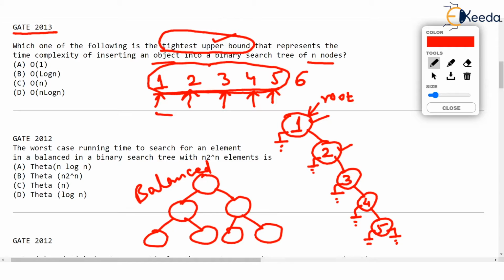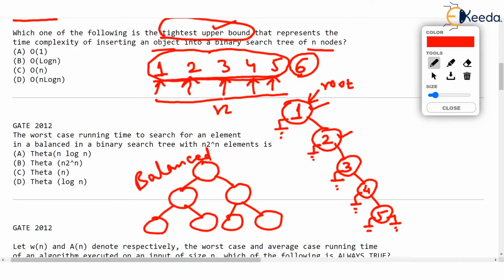Assume that all these are n values that we have already inserted, 1 to 5, and we are now inserting 6. So however, what will be your algorithm, usual algorithm to insert 6 in the binary tree? We will start comparing this new value, this 6, with the root value 1. And as 6 is greater than the root value 1, we will visit right branch, isn't it? We will visit right branch. And then 6 will be compared with 2. And as 6 is greater than 2, we will not add 6 to the left of 2, isn't it? But we will add 6 to the right of 2.